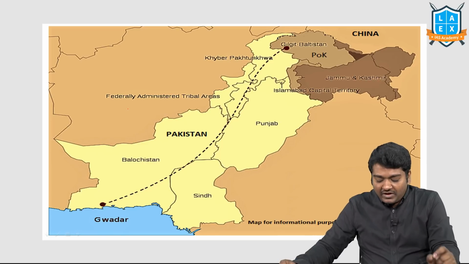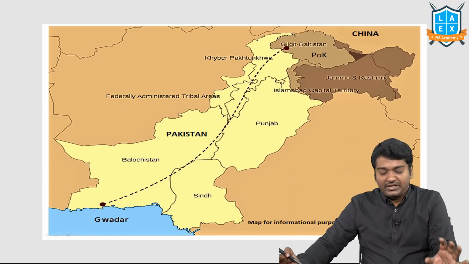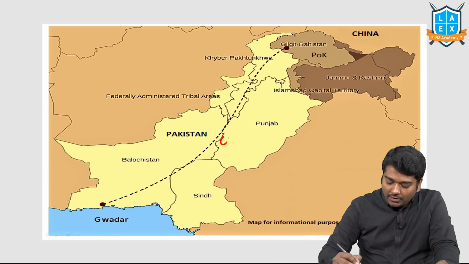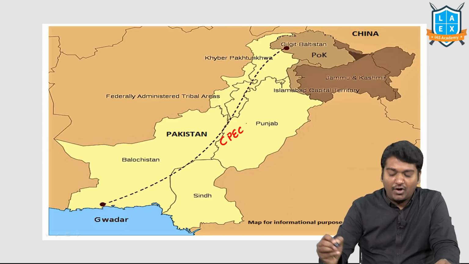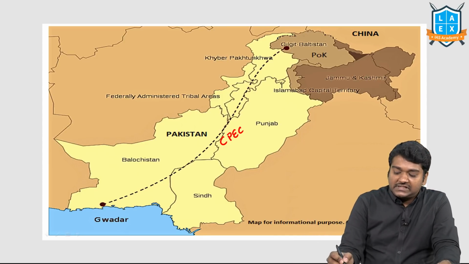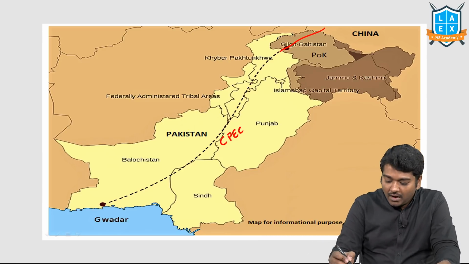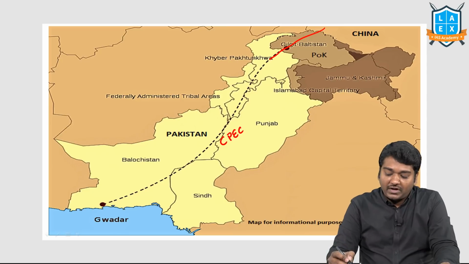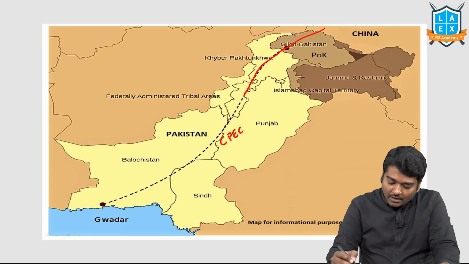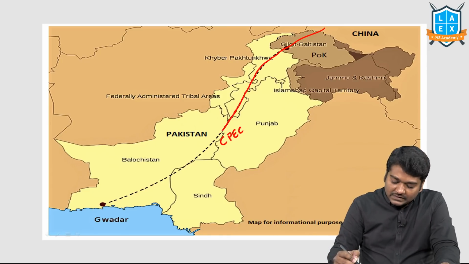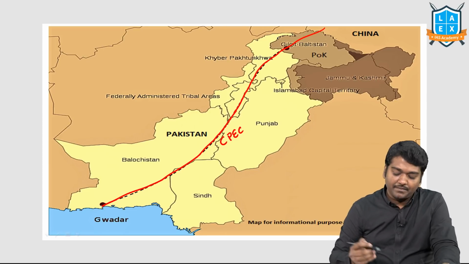Next, when we look at this particular picture, I am talking about the China-Pakistan Economic Corridor. Now this starts from Kashgar and enters through POK and then through the Khyber Pakhtunkhwa region, right? And then some parts of Punjab, Sindh and Balochistan.